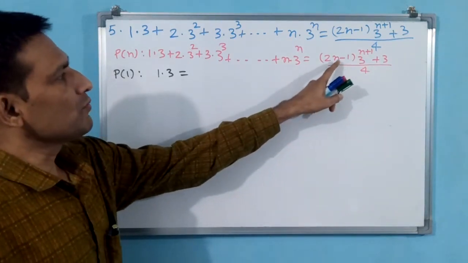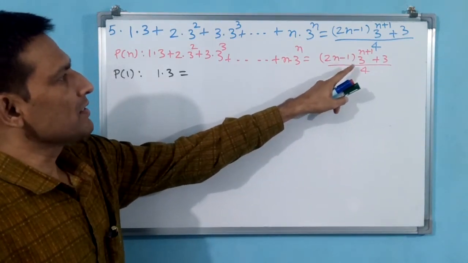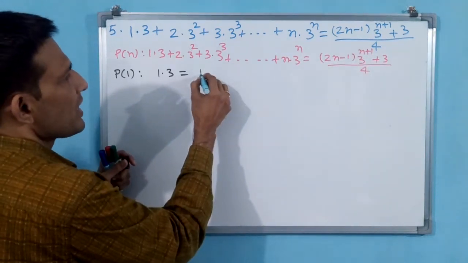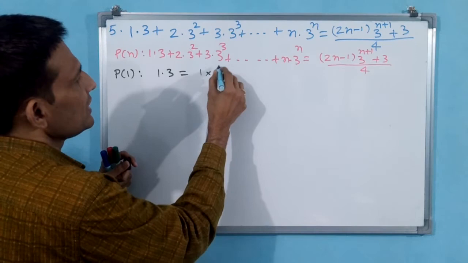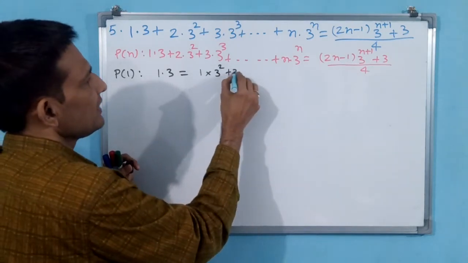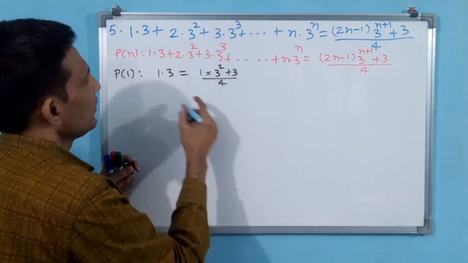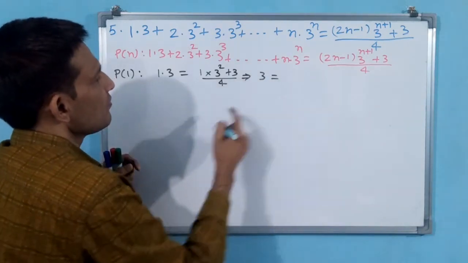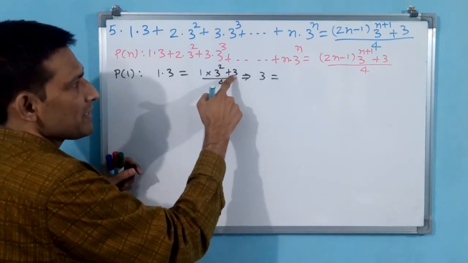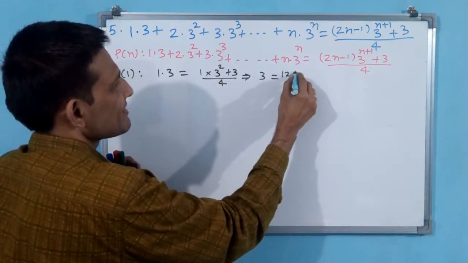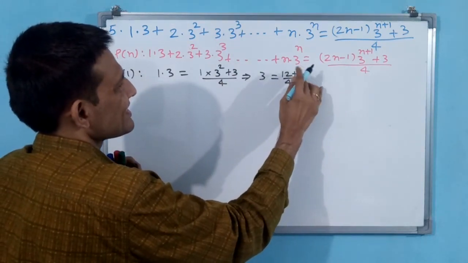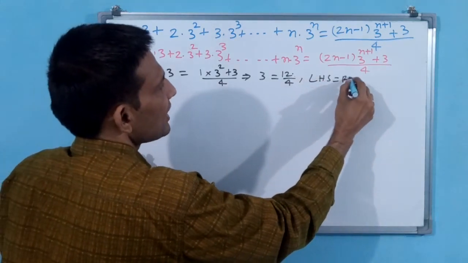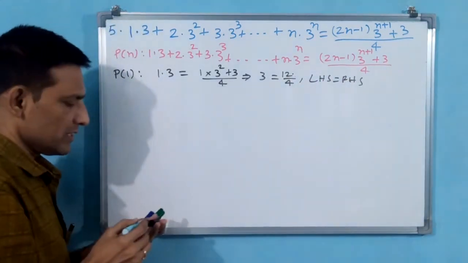Here also you substitute 1: 2 minus 1, 1, into 3 square, 1 into 3 square plus 3 by 4. You see, this implies 3 is equal to 9 plus 3, 12 by 4. LHS is equal to RHS. Why? Because 12 by 4 is 3 only, no?